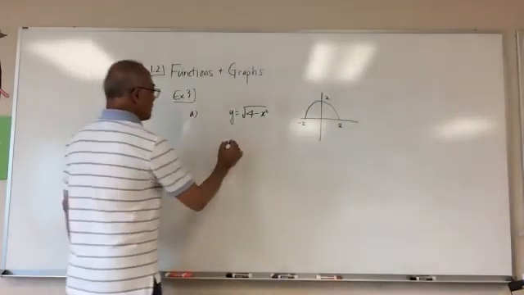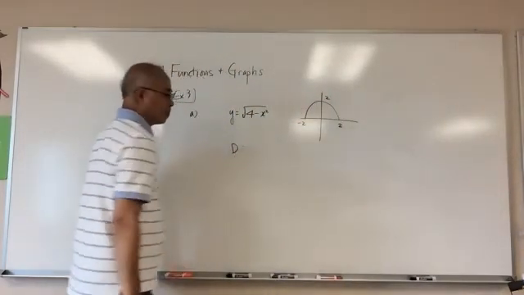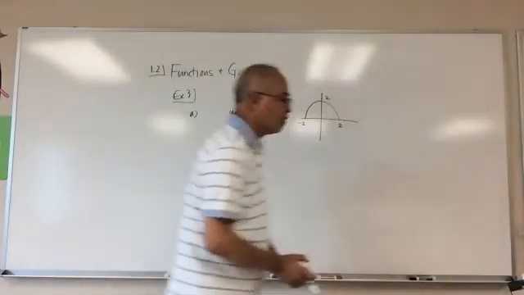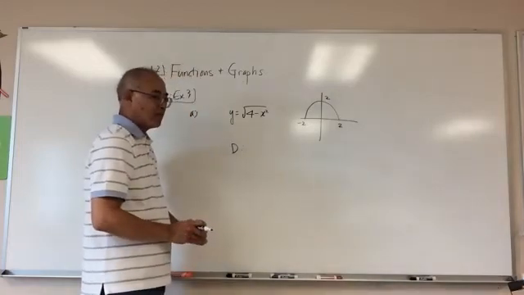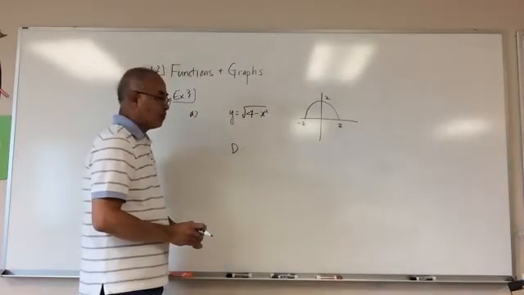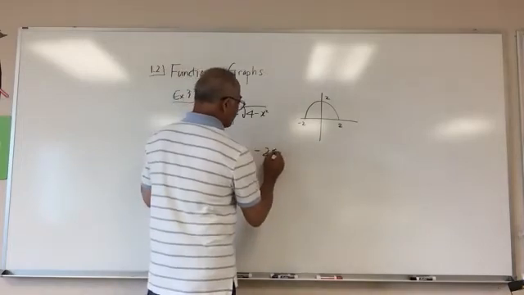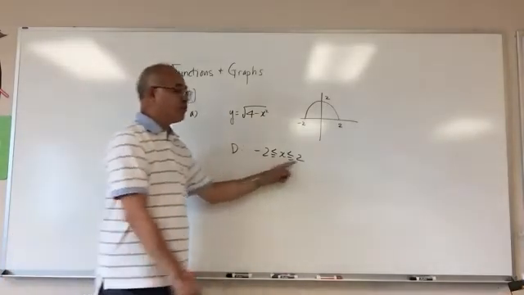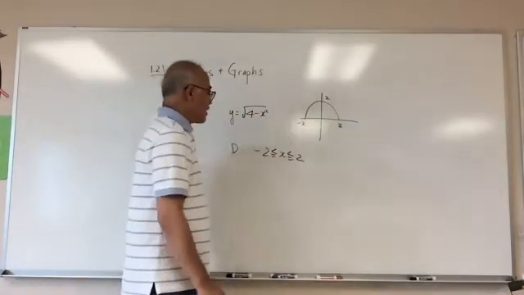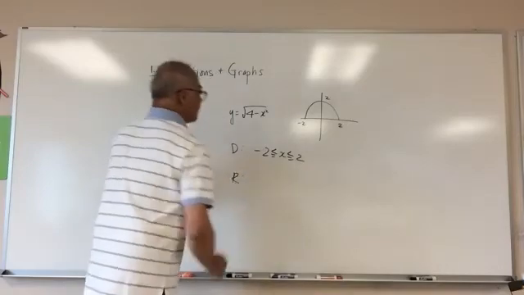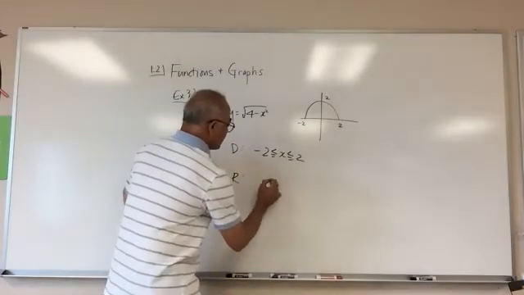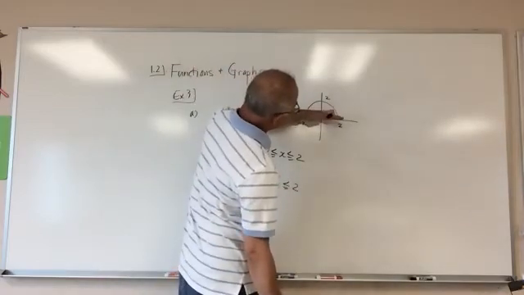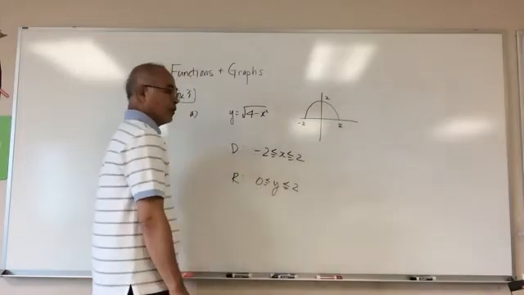So what is the domain of this, Caden? -2, 2. So -2 to 2, correct? X can be between -2 and 2, right? That's all the possible x's. What about the range? 0 to 2. 0 to 2, exactly. Because in the y direction it goes from 0 all the way up to 2. Good work.